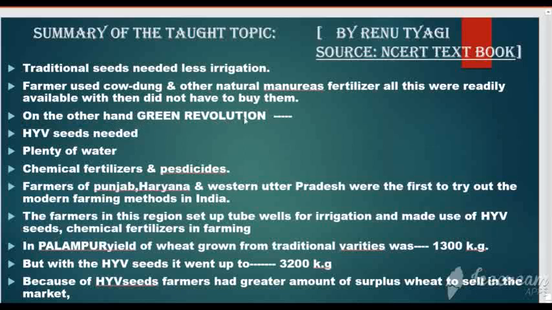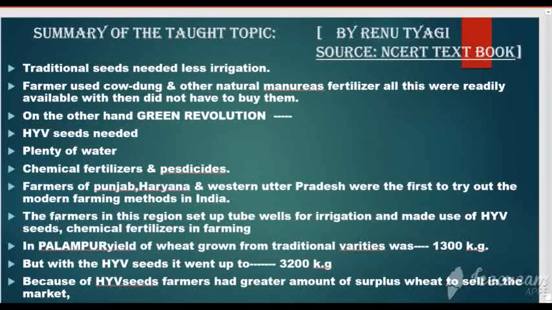On the other hand, the green revolution. What is the green revolution? The use of HYV seeds. HYV means H for high, Y for yield, V for variety of seeds. It required plenty of water. It also required chemical fertilizer and pesticides. Farmers of Punjab, Haryana and western Uttar Pradesh were the first to try out the modern farming method in India.